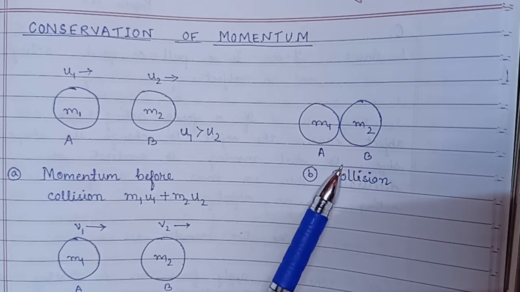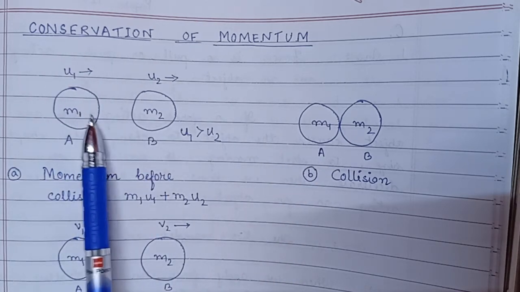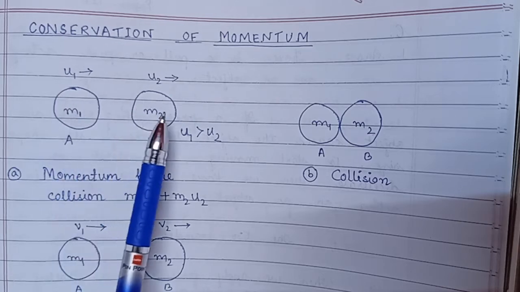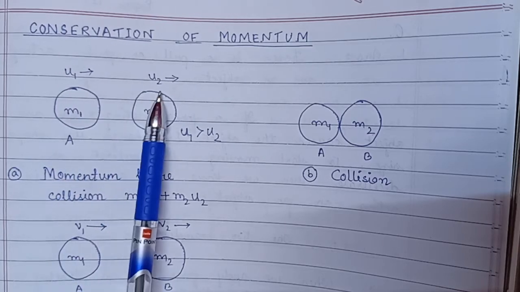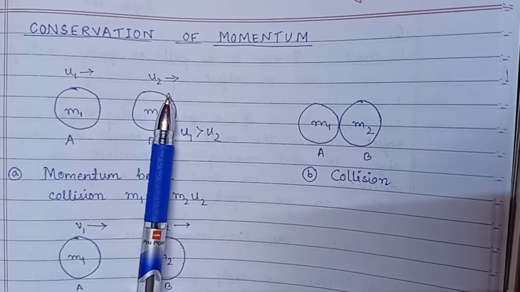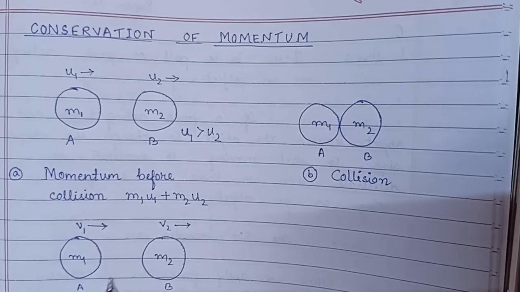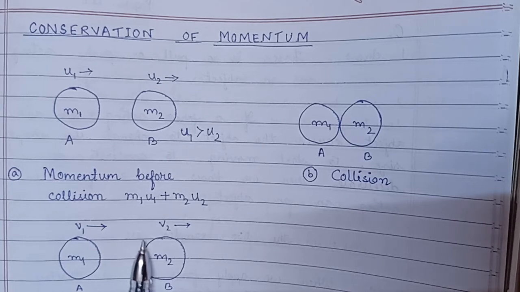Now, after collision, what will happen? The velocities with which the balls were moving initially, U1 and U2, will change. Why?